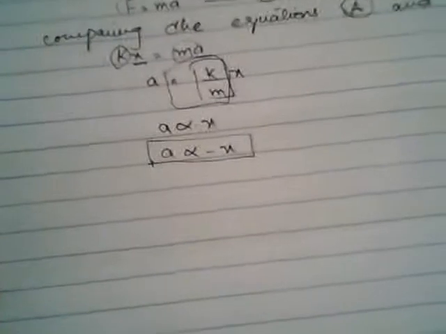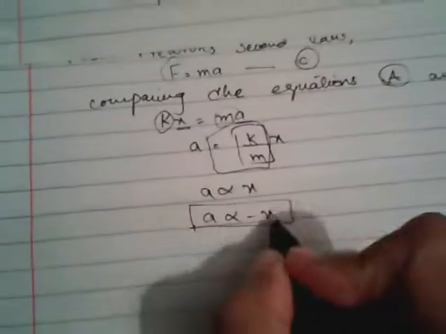Okay, so now from this equation, this is the most important equation in simple harmonic motion. What we're going to derive is that simple harmonic motion is a type of vibratory motion in which the acceleration is directly proportional to the displacement from the equilibrium position and always directed towards the equilibrium position. So see, we've got the acceleration which increases with the x and which decreases with the x, which increases with the displacement and which decreases with the displacement. Okay, so this was all we need to know about simple harmonic motion. You get it?